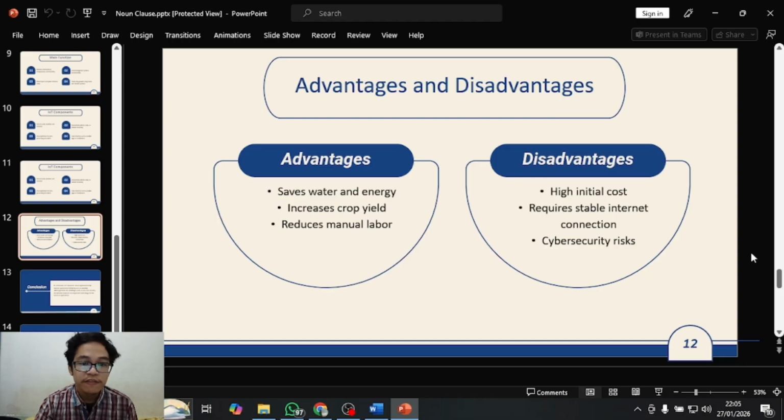We also have advantages and disadvantages. For advantages, we have three, such as save water and energy, increase crop yield, and reduce manual labor. For disadvantages, we have high initial costs, requires stable internet connection, and cybersecurity risk.